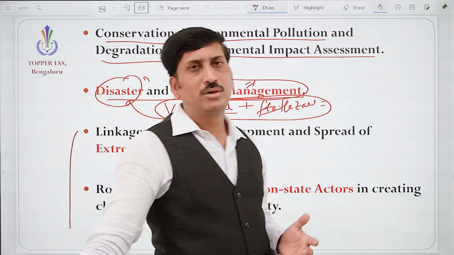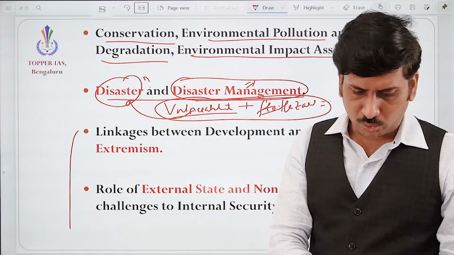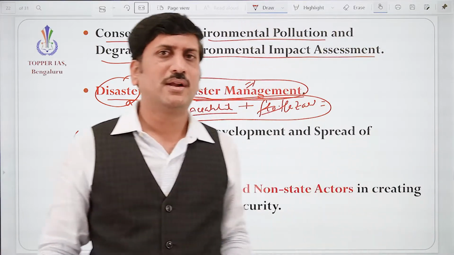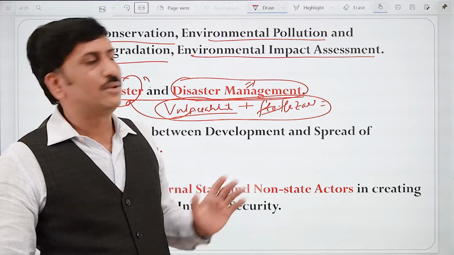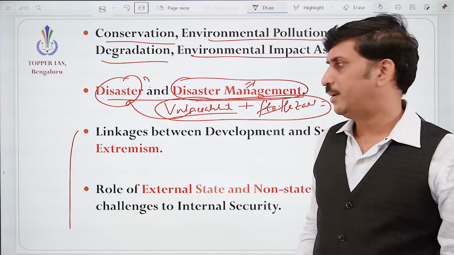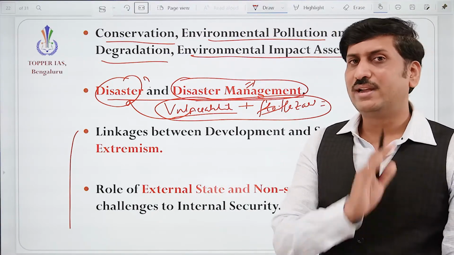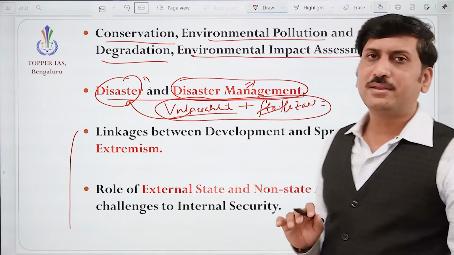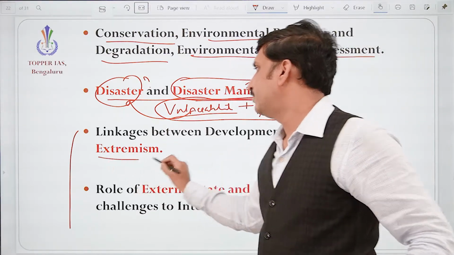We are mainly talking about the physical security. We know the issues of Naxalism, how it's creating problems, how terrorism problems are happening. We are not talking about mental security; that is covered in the economy part. Here we are talking about physical security.